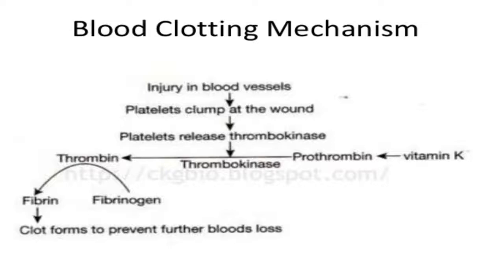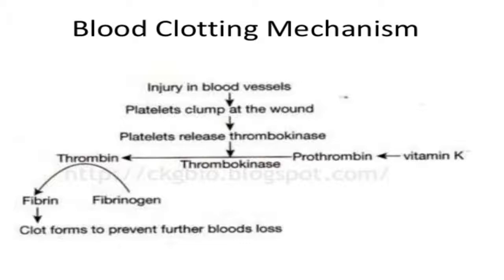thrombokinase. The platelet secretes the enzyme thrombokinase, and this thrombokinase converts prothrombin into thrombin. The thrombin converts fibrinogen into fibrin, and a network of fibrin forms a clot at the place of injury. You remember now?